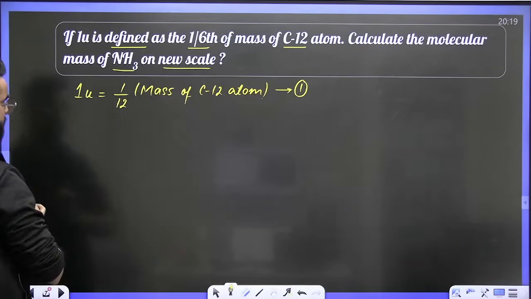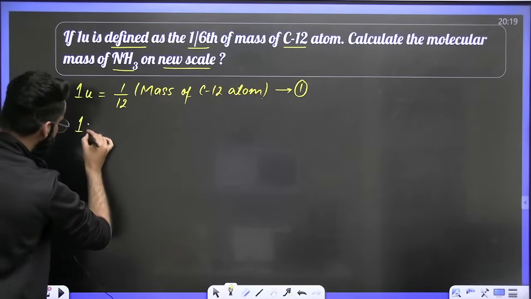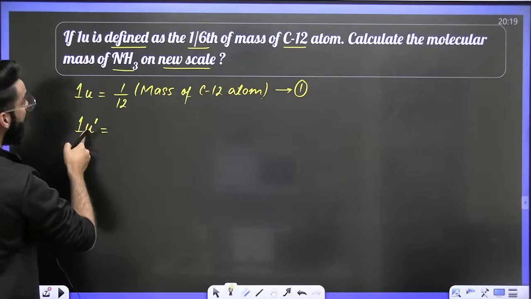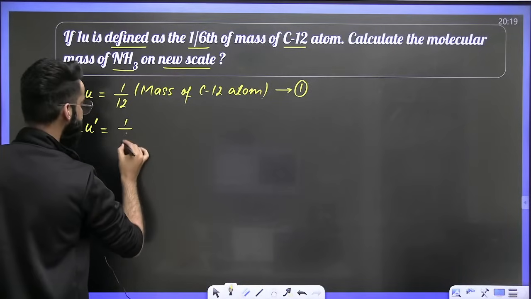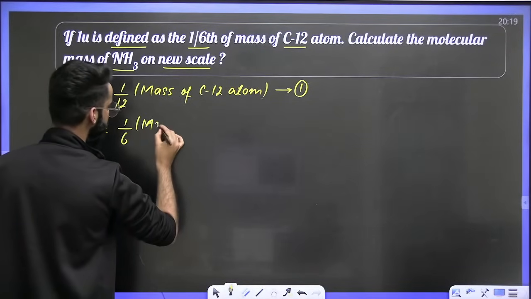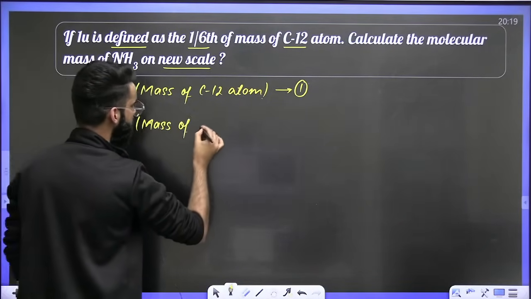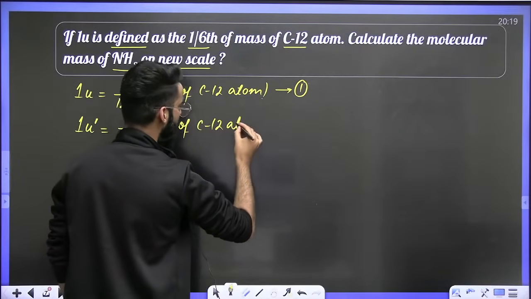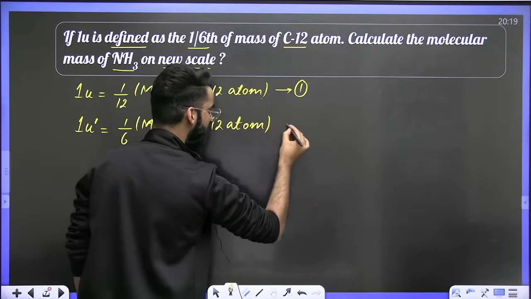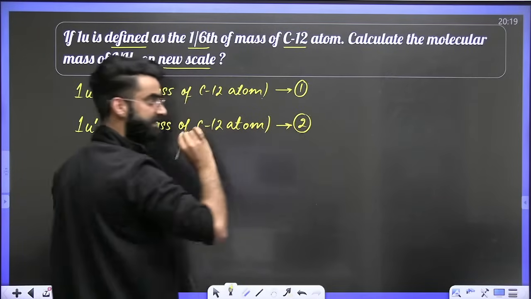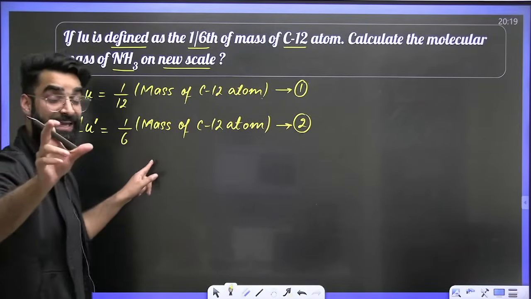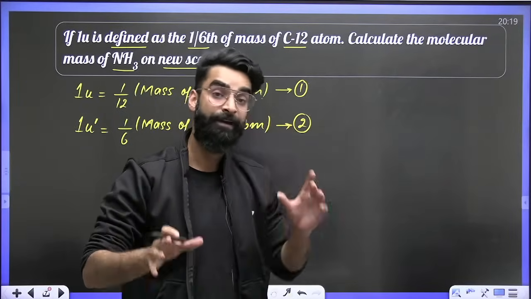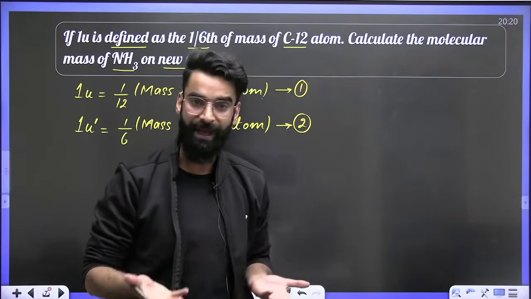As per the question, how are we supposed to define this U? We are supposed to define this U as 1U dash, that is 1/6 of the mass of carbon-12 atom. This is how we are supposed to define U as per the question. Let me call this equation number 2. I got two equations, 1 and 2. What we are supposed to do is get the relation between U and U dash, right?